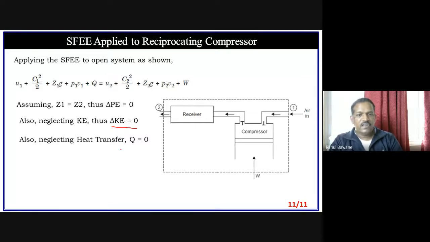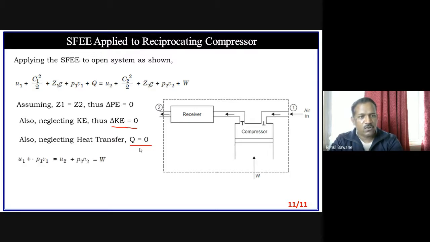Then neglecting heat transfer. Now suppose one student is neglecting heat transfer, that means heat rejection. During compression, heat is generated and that heat is rejected out from the system, and some students assume that we are not supplying any heat, we are not providing any condenser, so heat transfer is zero. Okay, that is the assumption.